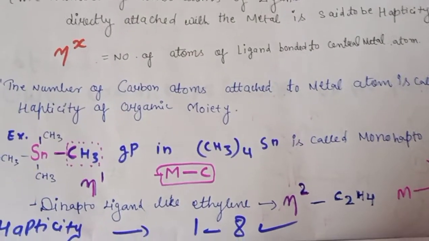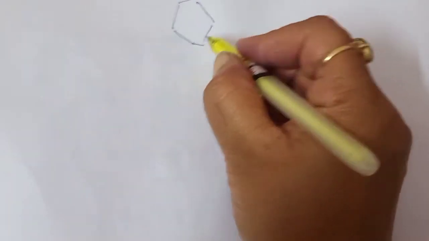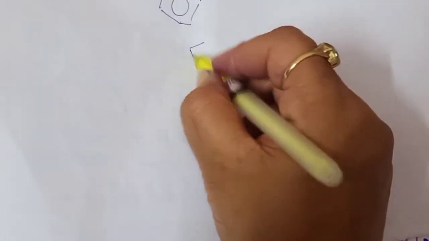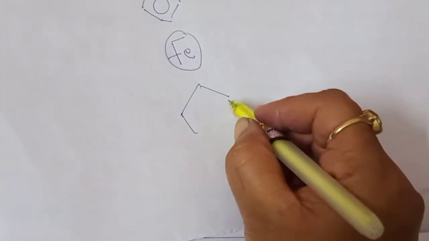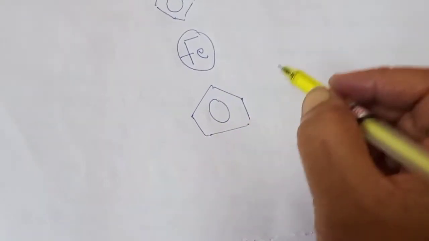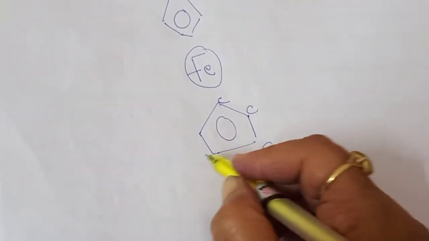As we know, you have seen this compound. I hope all students know this ferrocene. If you have studied the ferrocene structure, we are using the cyclopentadienyl anion. So how many carbons are there? 1, 2, 3, 4, 5.